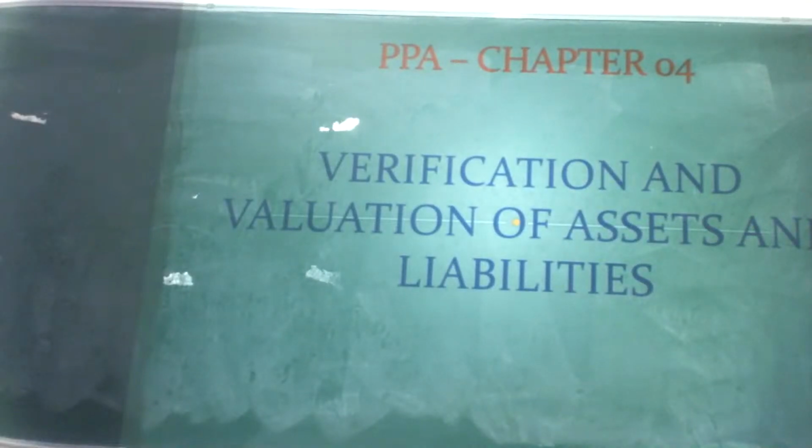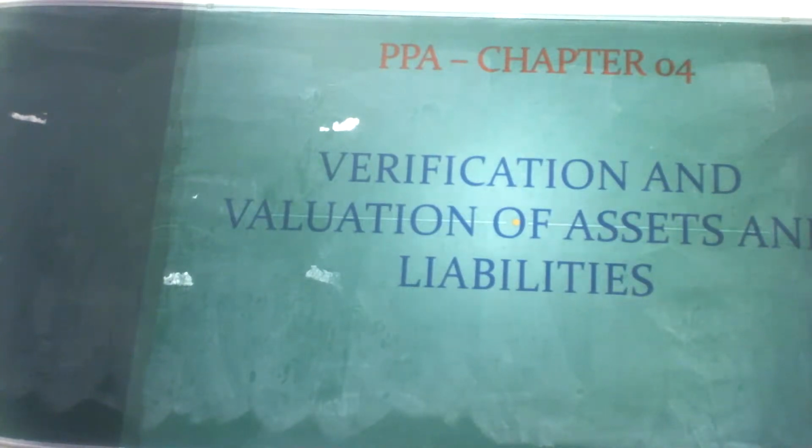Chapter, that is verification and valuation of assets and liabilities. This concept is very important in auditing. This chapter mainly focuses on how the auditor will verify the assets and liabilities in the company while doing the auditing.